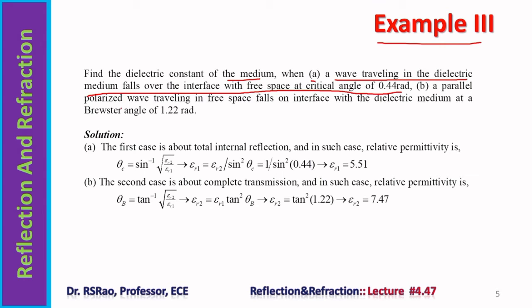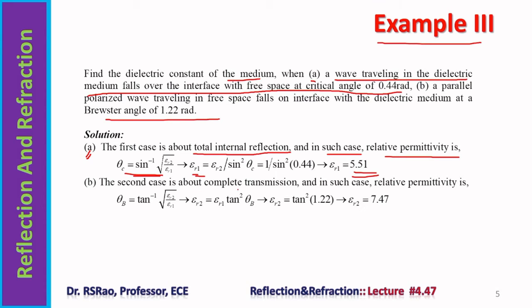B. A parallel polarized wave traveling in free space falls on the interface with a dielectric medium at a Brewster angle of 1.22 radians. So, solution: first we consider A. The first case is about total internal reflection. In such a case, theta c equals sine inverse, this is the standard formula, of course. One can solve this equation for epsilon r1, where epsilon r2 is 1. Therefore, epsilon r1 can be computed to get 5.51.